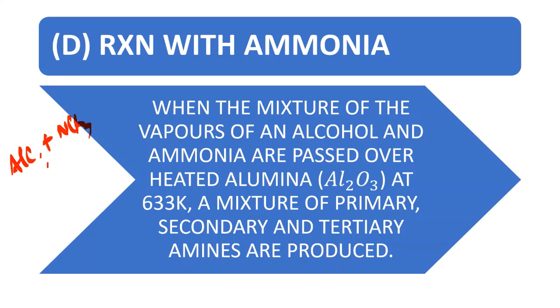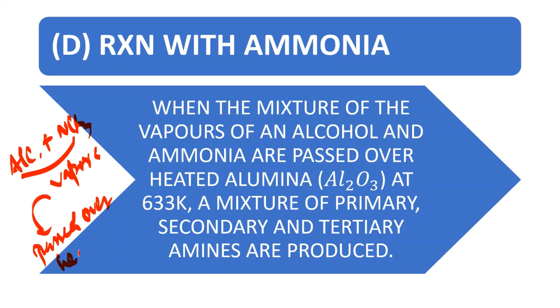And these are in the vapor state. These vapors have to be passed over heated alumina. Alumina means Al2O3, aluminium oxide. At which temperature? At 633 Kelvin.